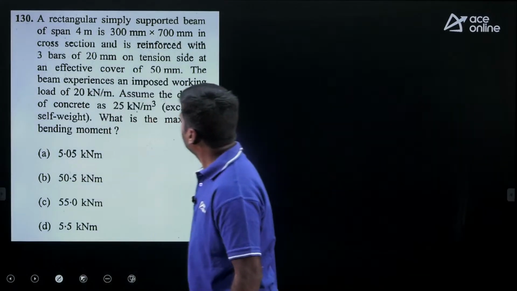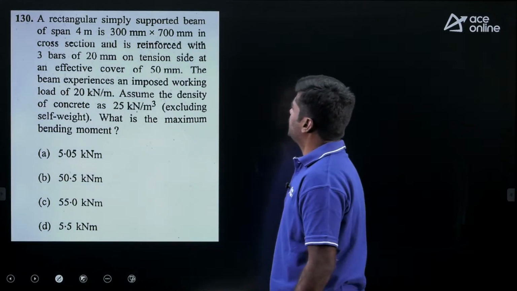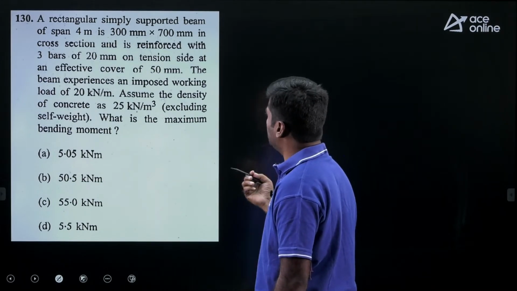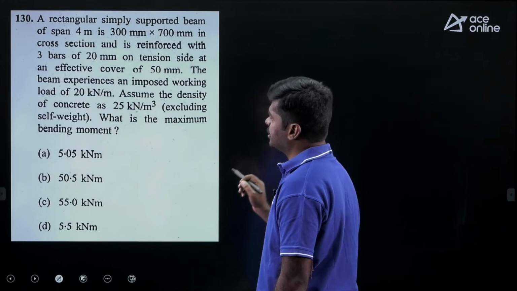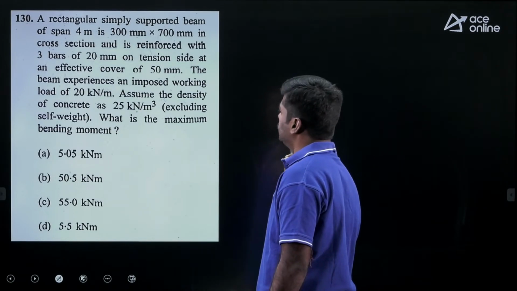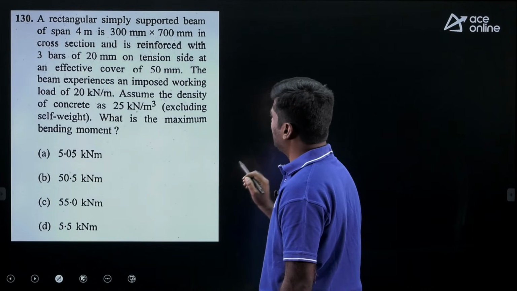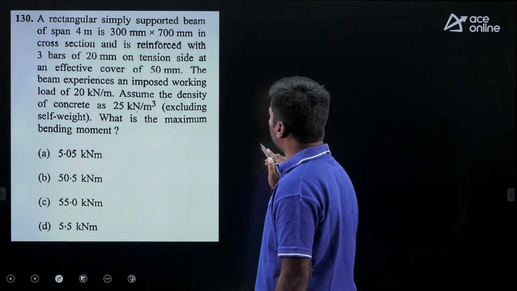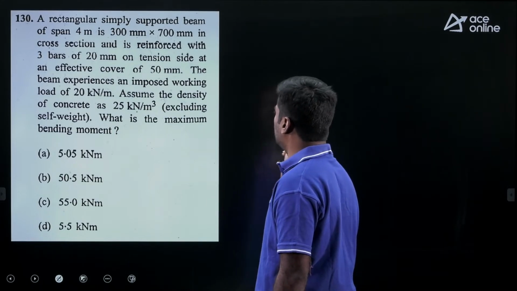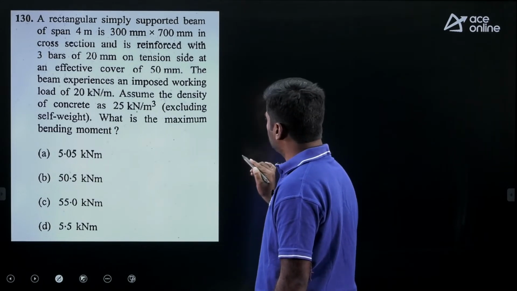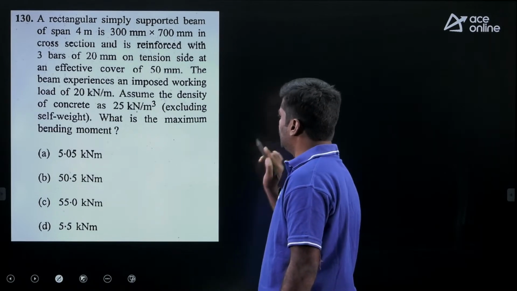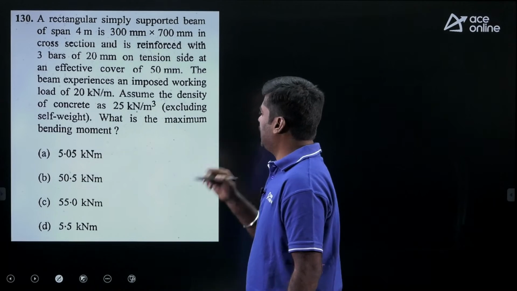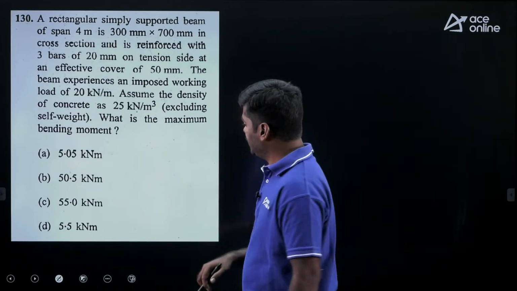A rectangular simply supported beam of span 4 meter is 300 mm by 700 mm in cross section and is reinforced with 3 bars of 20 mm on tension side at an effective cover of 50 mm. The beam experiences an imposed working load of 20 kilonewton per meter. Assume the density of concrete as 25 kilonewton per cubic meter, excluding self-weight. What is the maximum bending moment, my dear?